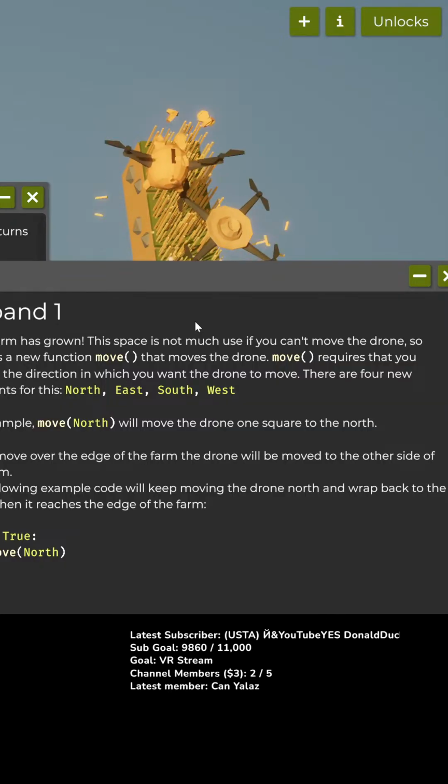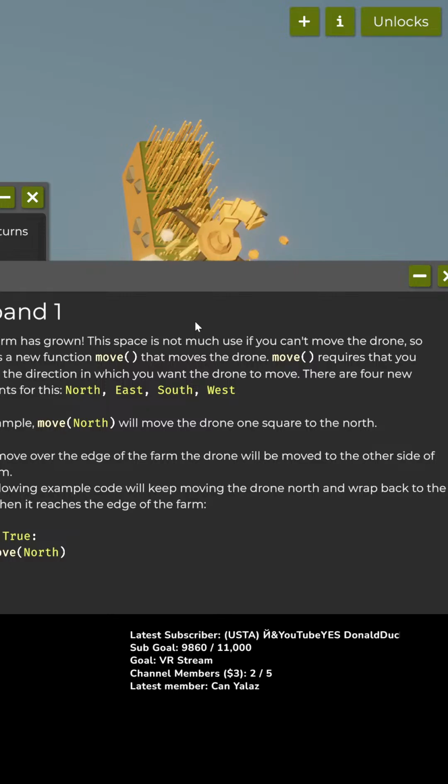Okay. That moves the drone. Move requires you to specify in which direction you want it to move. 4 new constants: north, east, south, and west. Move north will move the drone 1 square to the north. If I move over the edge of the farm, the drone will be moved to the other side. Oh, so I can just keep mowing one great big old line. Okay. The following code will keep moving the drone north and wrap back to the start when it reaches the edge of the farm. While true, move north.